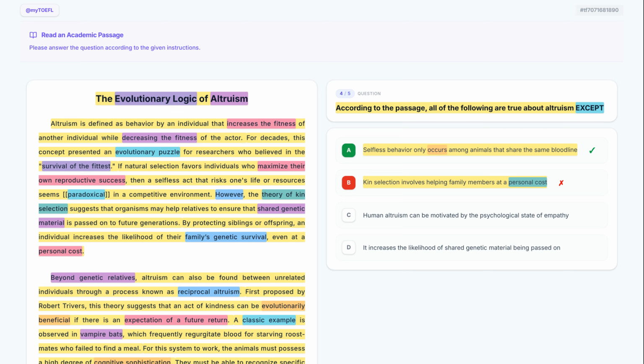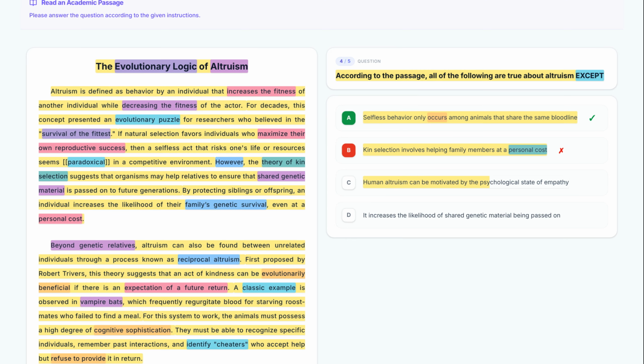Here's option C. Let's break it down. Human altruism can be motivated by the psychological state of empathy. This is true. Paragraph 3 links human altruism to the capacity for empathy. Since this is supported by the text, we eliminate it.